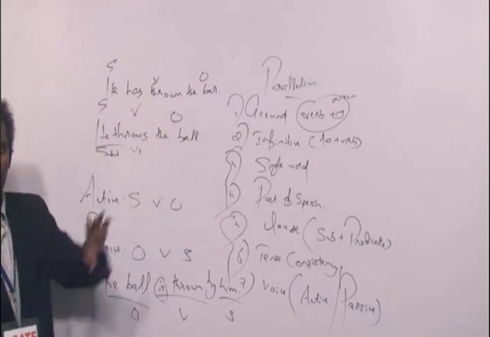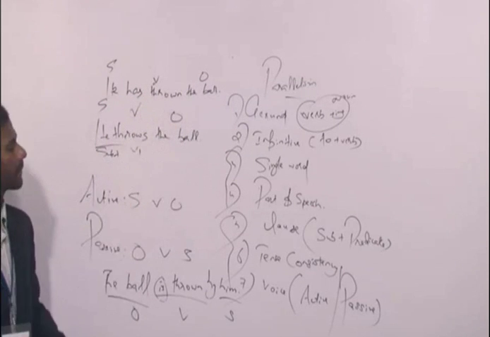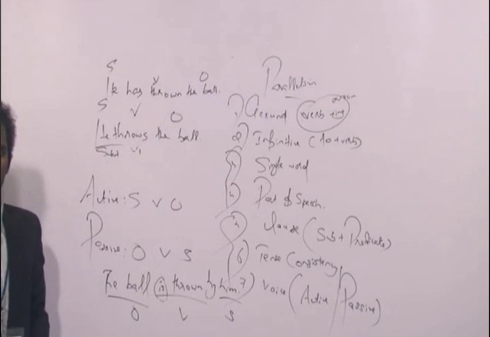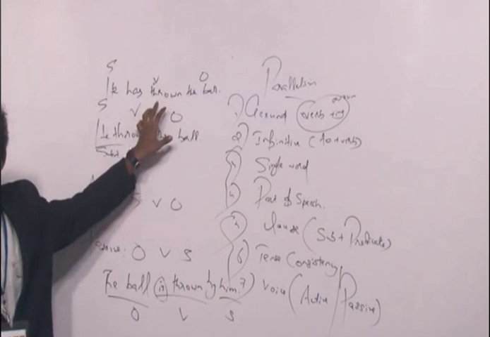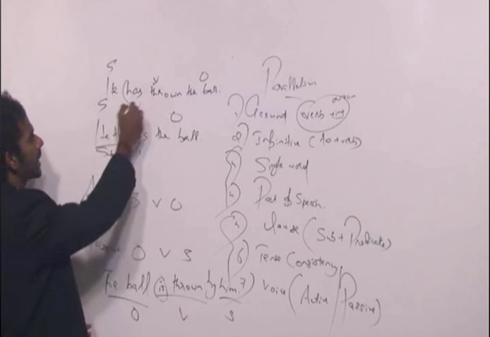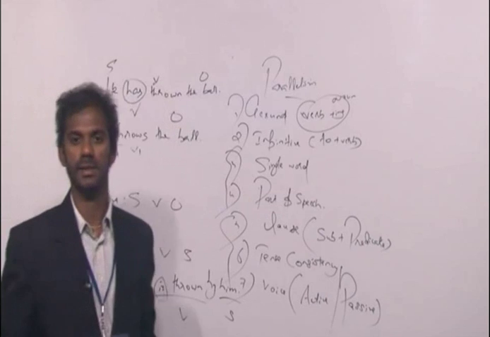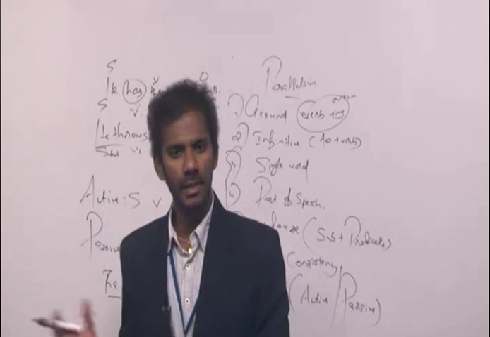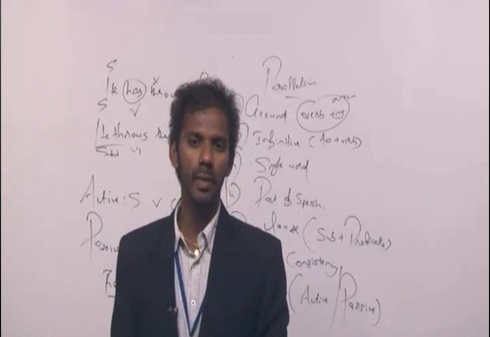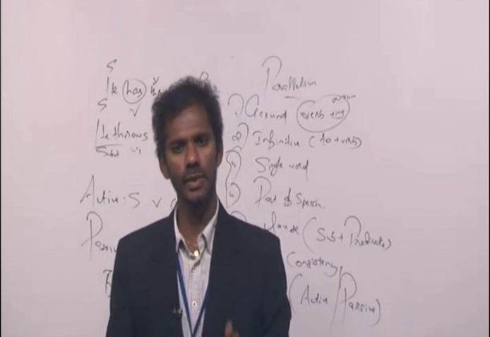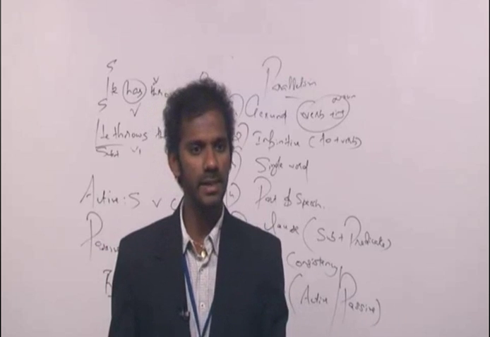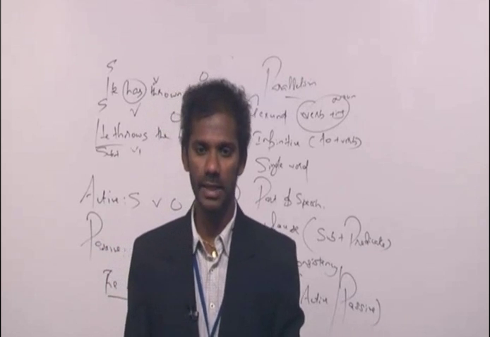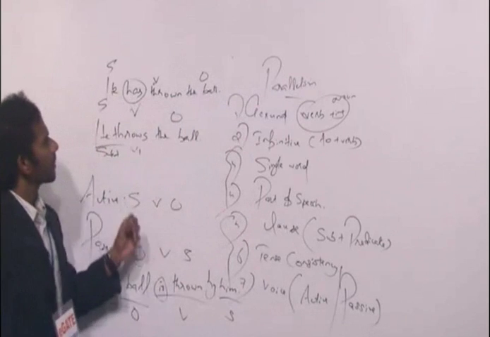What is the tense and category of this sentence? He has thrown the ball. Is it present tense or past tense or future tense? This sentence is in the present tense because "has" comes only in the present tense. Clear? So it should be one of the categories of present tense. As you know, it should be either simple present or present continuous or present perfect or present perfect continuous. Clear? Fine. Now find out which category.